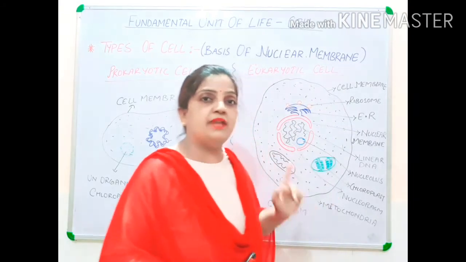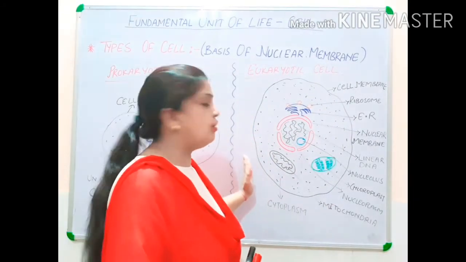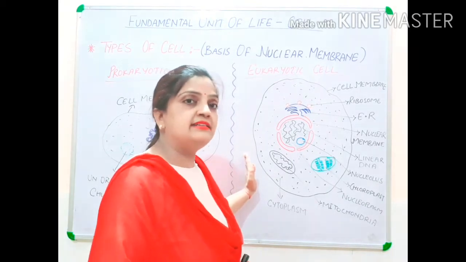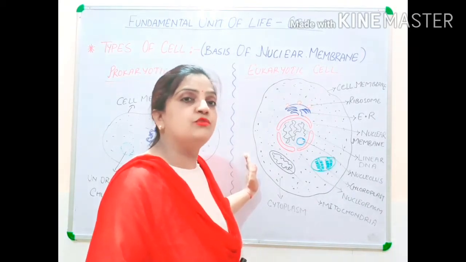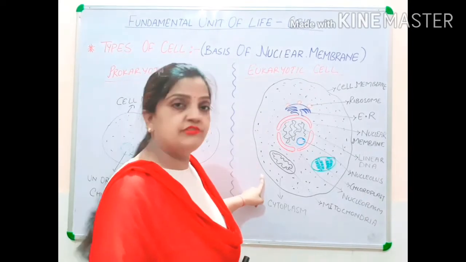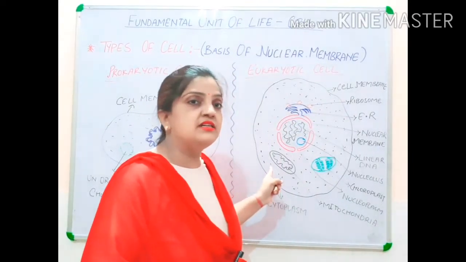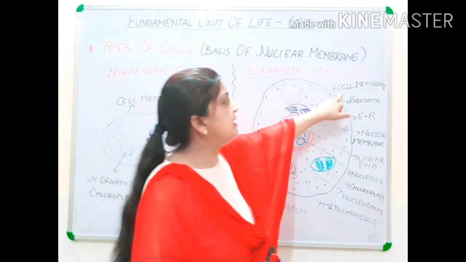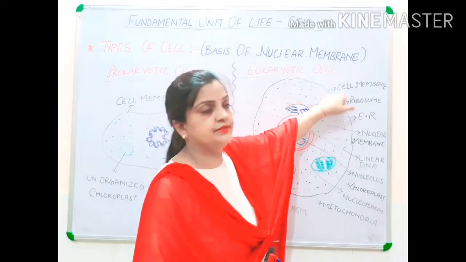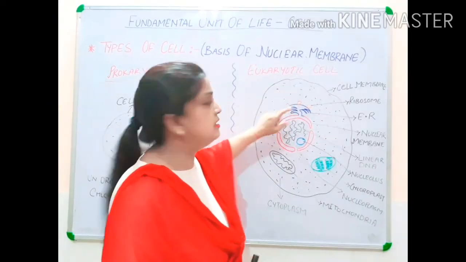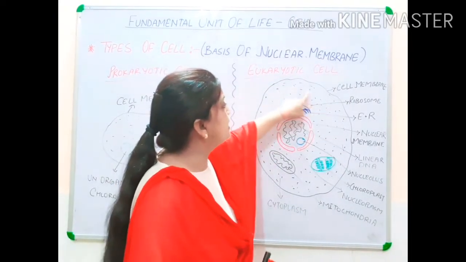If it would be a plant cell, then one more layer I would have made, and the name would be cell wall. But here only one wall I have made, and it is the outermost wall of the animal cell, and the name is cell membrane.